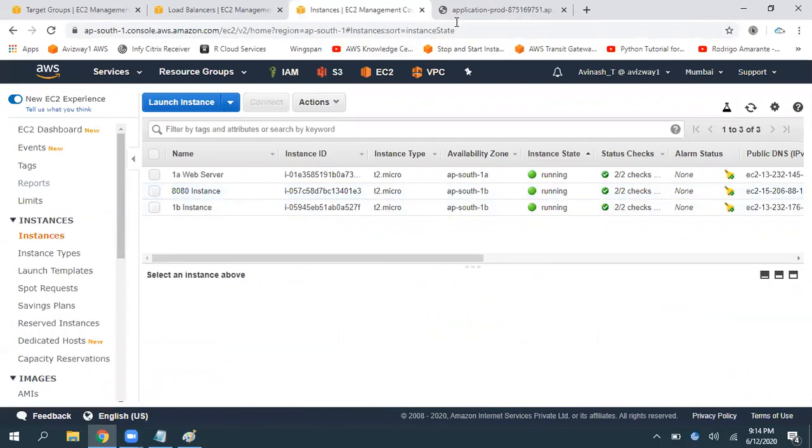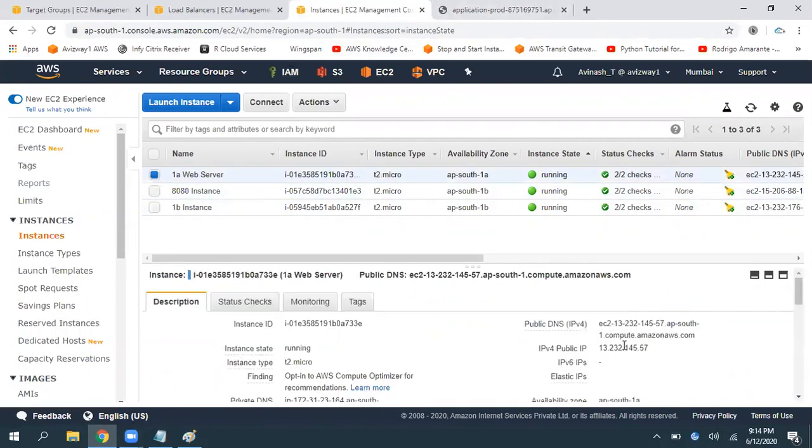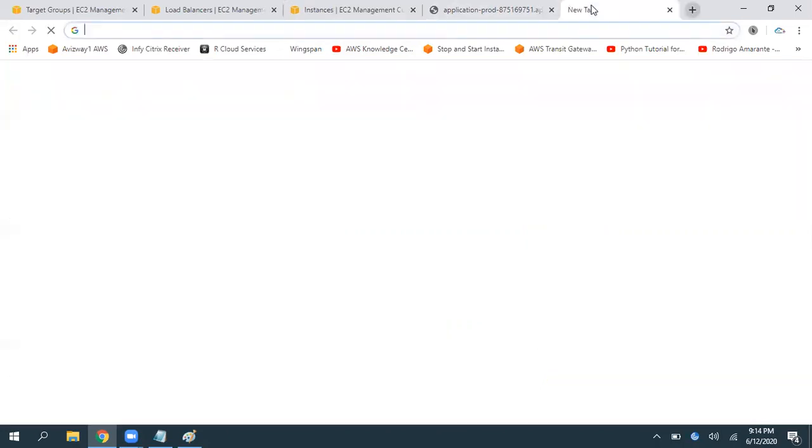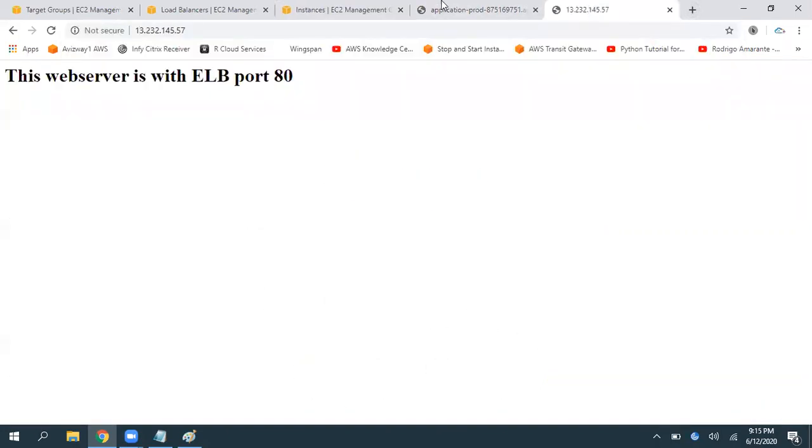If you know this instance ID, you can directly give that instance ID, and we are not going through this ELB. What is happening? This request is hitting the EC2 instance directly. Agree or not? This request is not going via the load balancer.